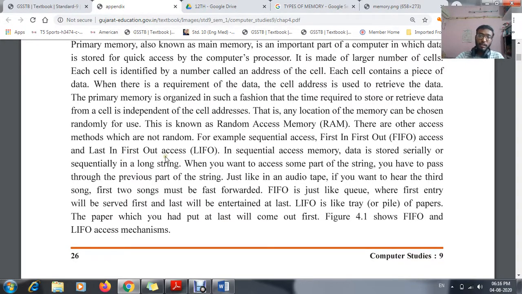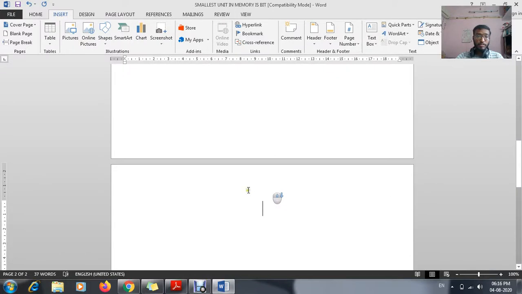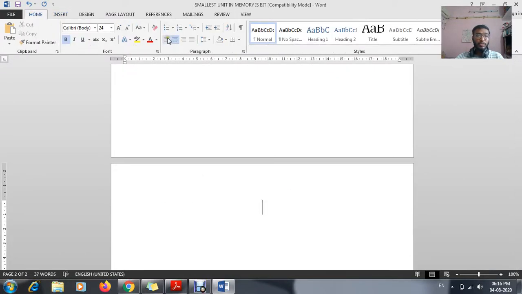Now today we are going to continue that particular topic, that is memory. As I told you, RAM can be divided into two types, SRAM and DRAM. SRAM means static RAM and DRAM means dynamic RAM. I want you to write this in your notebook also.